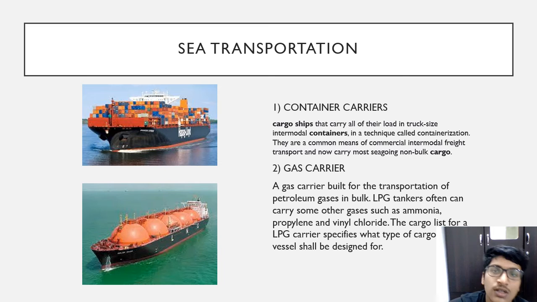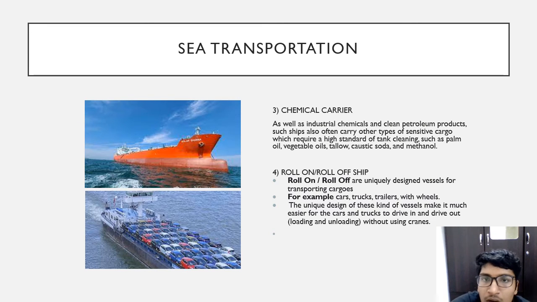The first picture shows container carriers, used to carry truck-size containers. The second picture shows gas carriers, usually used to carry petroleum gas. Other gases are less in demand compared to petroleum gas. The next picture in the slide shows a chemical carrier, which carries industrial chemicals. Another picture shows a roll-on roll-off ship that carries cars, trucks and other vehicles, which can load and unload without using cranes.